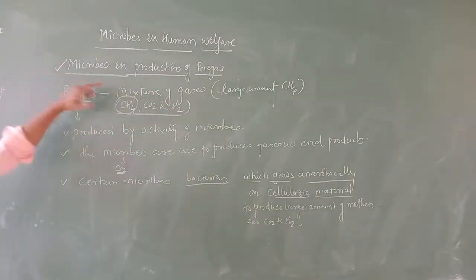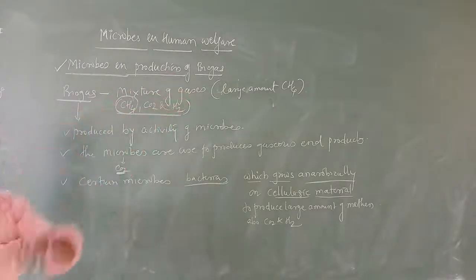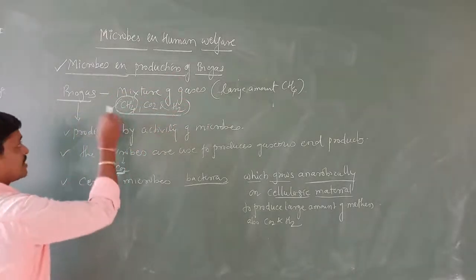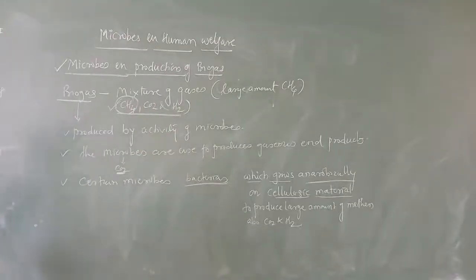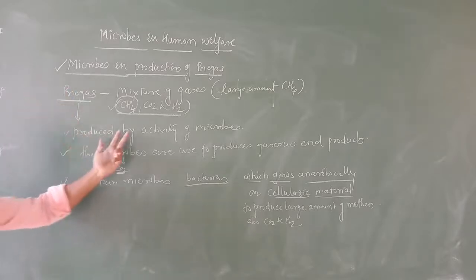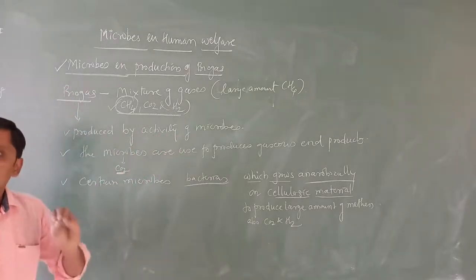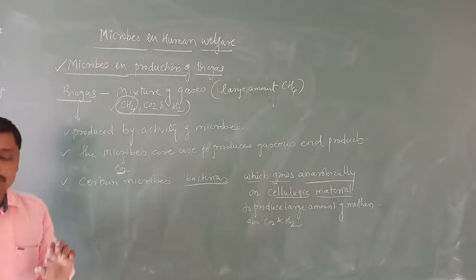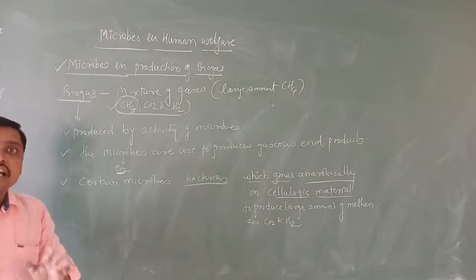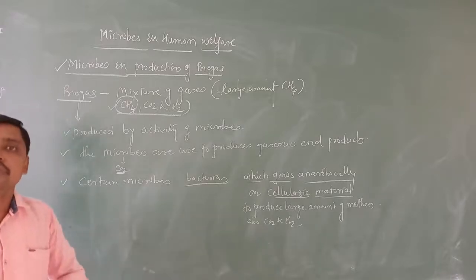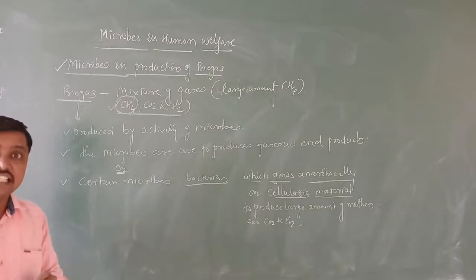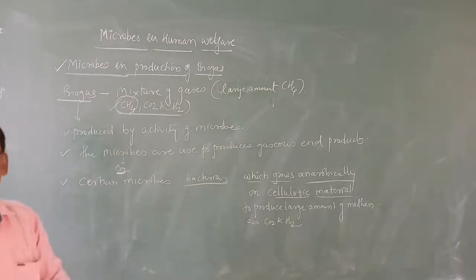Here, in microbes in production of biogas, the biogas is a mixture of gases. Predominantly it consists of methane. The gases are methane, carbon dioxide and H2. This biogas is produced by the activity of microbes, which produce different kinds of gaseous end products. Why do they produce different types of gaseous end products?